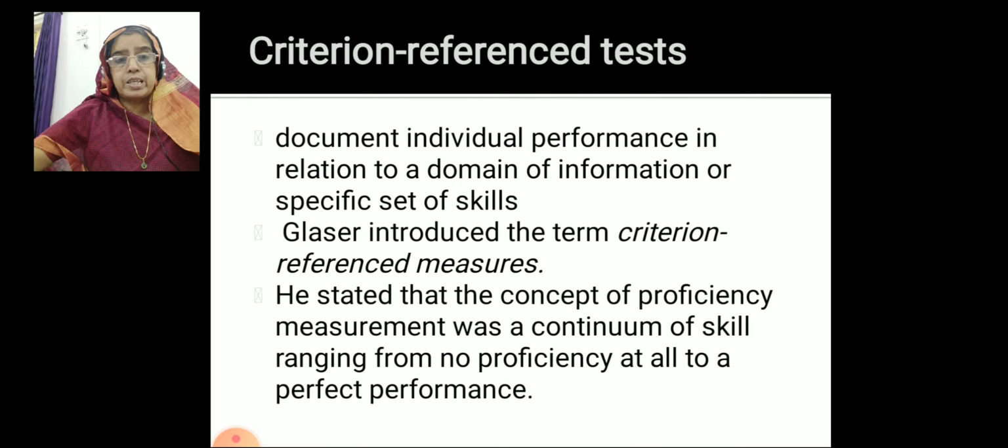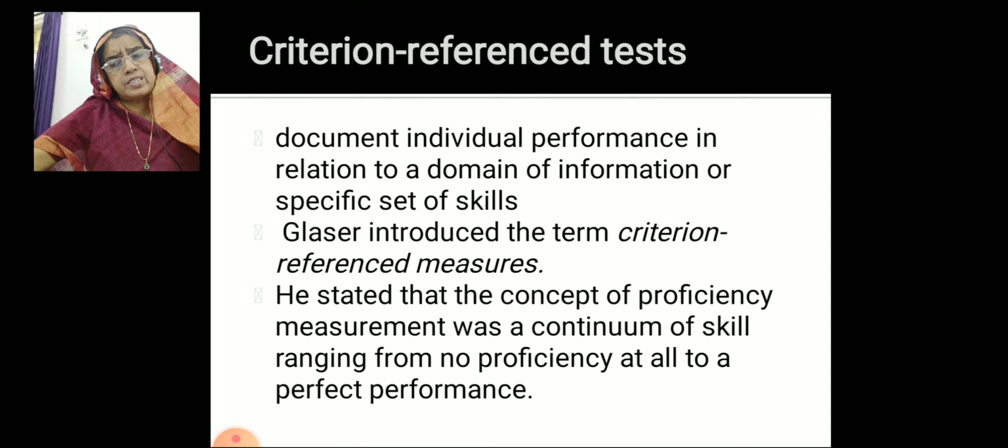So what is the meaning of the term criteria or the criterion referenced measures? Glaser introduced the terminology criterion referenced test. According to Glaser, the meaning of criterion referenced test is the concept of proficiency measurement. That is, I am assessing my student against some fixed set of criteria or proficiency.